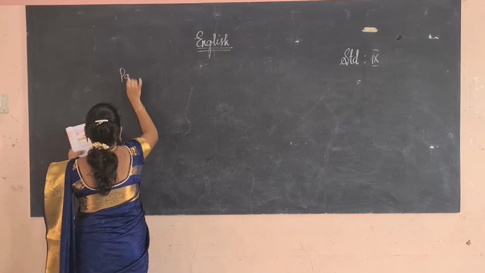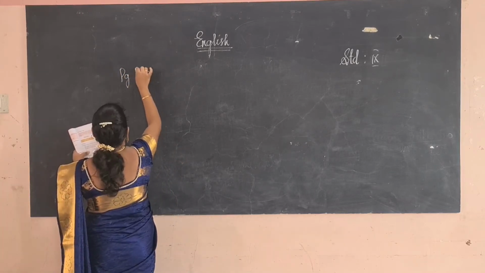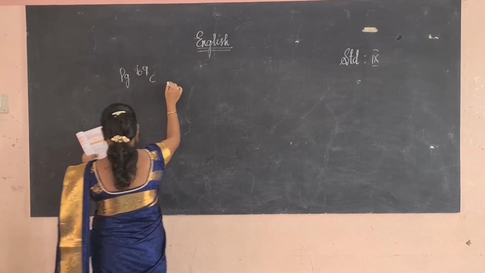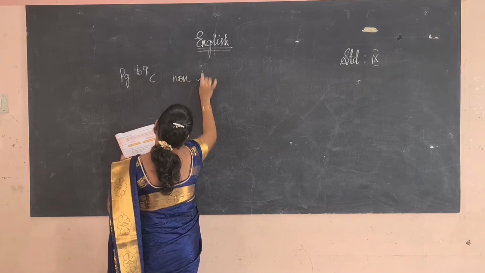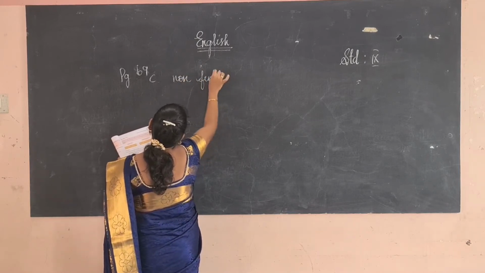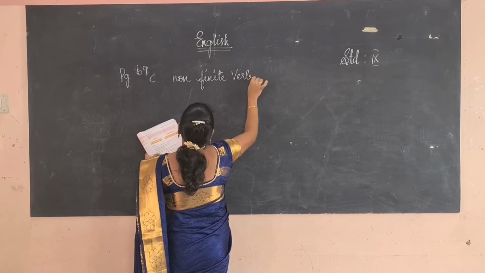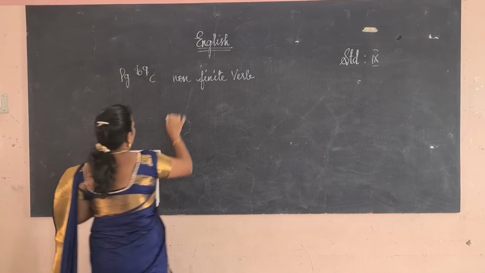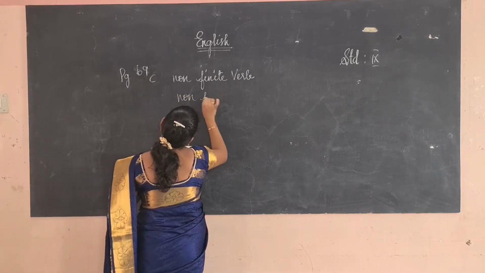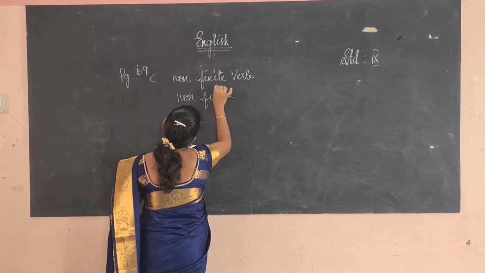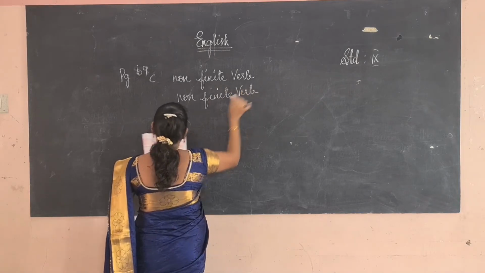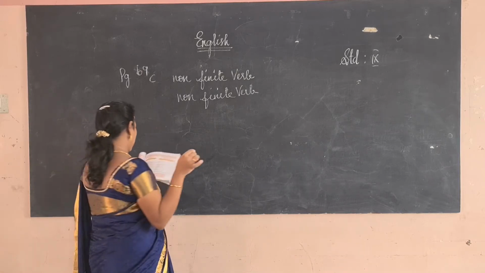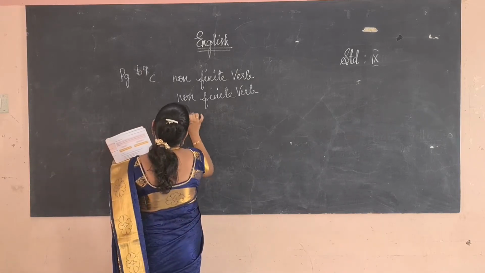Take page number 69. See, the first one is non-finite verbs. Trying is easy. It's also non-finite. It's a complement, non-finite verb. Another one: Having tired, everything he gave up. Everything he gave up is non-finite.